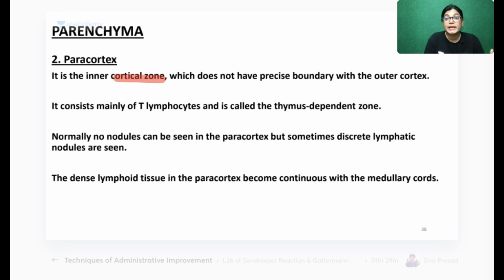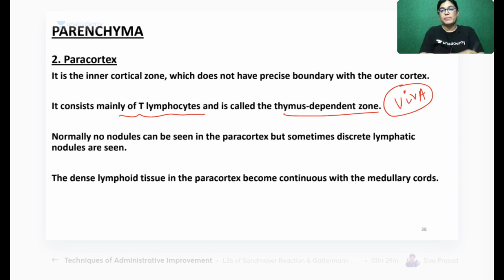Because the paracortical region in the lymph node is an important question for Viva. All of you note down this point. It is a very important question for your Viva that it consists of T lymphocytes, and this is the thymus dependent zone. Got it? The Viva question is: is the paracortical area in the lymph node containing B lymphocytes or T lymphocytes? If it comes for MCQ also, the answer is T lymphocytes. And my dear friends, T lymphocytes mature in the thymus, so this area of the lymph node is called the thymus dependent zone.